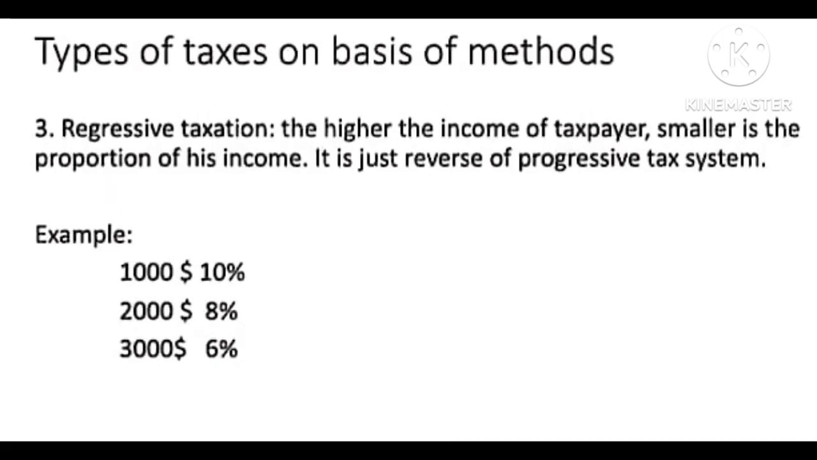Regressive taxation: the higher the income of the taxpayer, the smaller is the proportion of his income paid. It is just the reverse of progressive tax. It is the one in which the rate of taxation decreases as the tax base increases. It is against the objective of a welfare state because it promotes inequality, as explained from the example: when you are earning $1,000 you have to pay 10%, when your income increases to 2000 you are bound to pay 8%, and if it increases further to 3000, 6%. That means it is not a good way, neither an effective way.